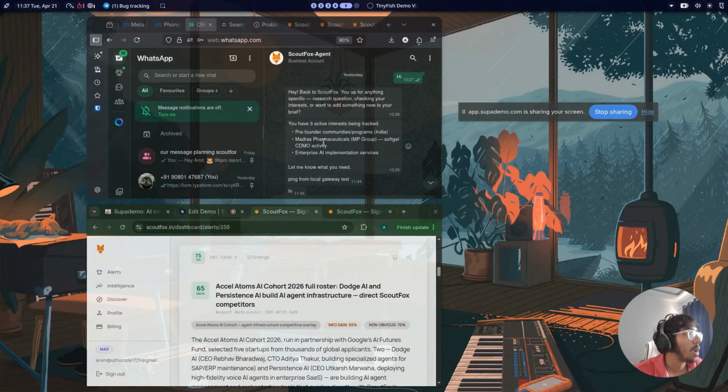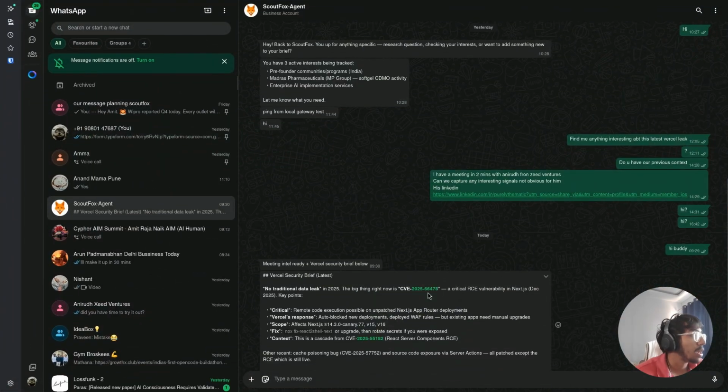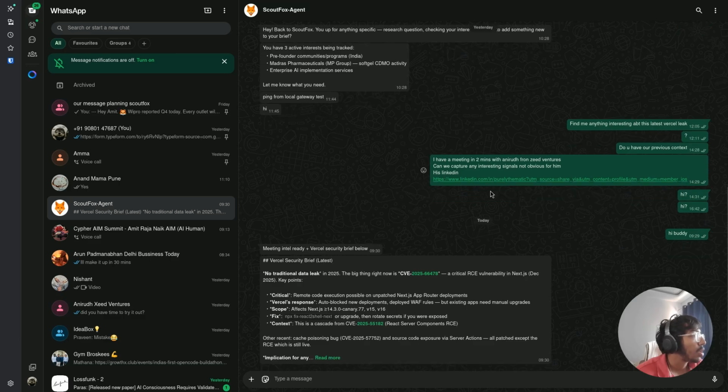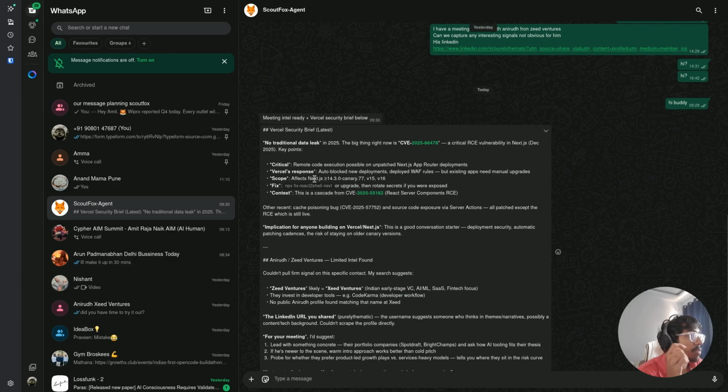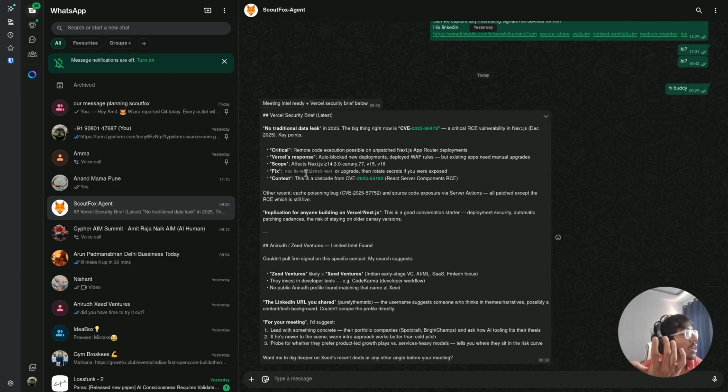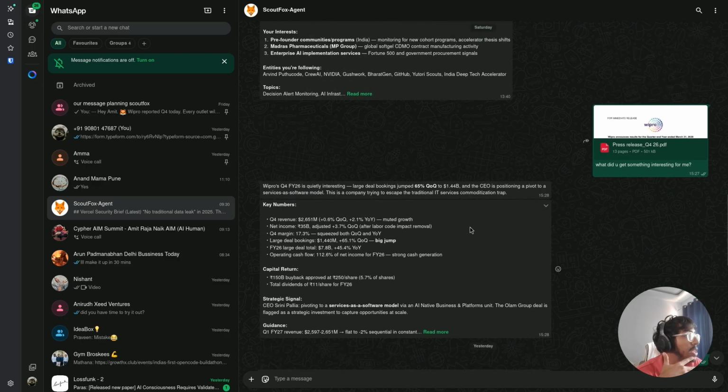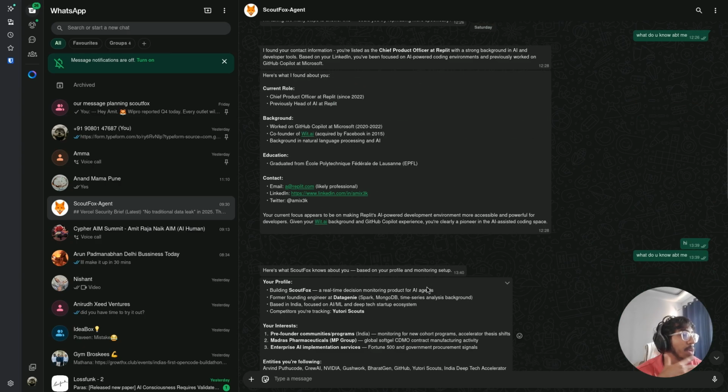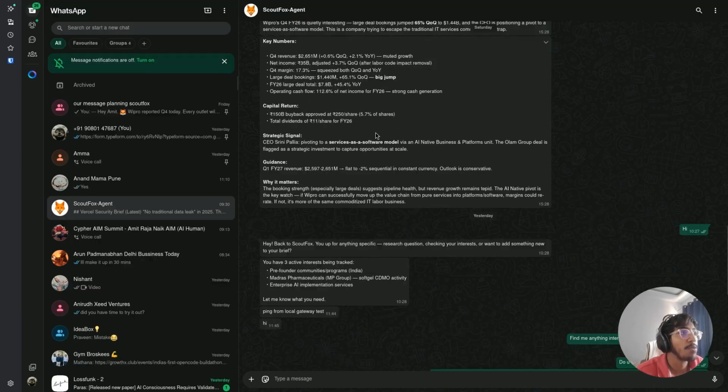For example, what I personally monitor. If you look here, I personally monitor, for example, hey, I want to know about anything about this latest Vercel leak. It would give me a detailed document about what was the Vercel leak immediately. It would monitor, and this is early on capture. What is the leak and what was the information with respect to that leak, and push that information early on. Stuff like that where it could find very interesting angles and give you information with respect to that. This is what ScoutFox is about.